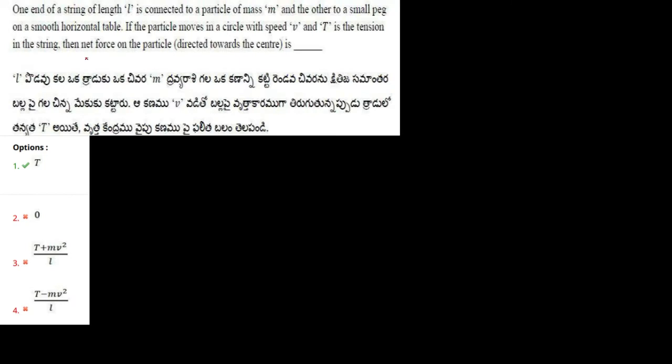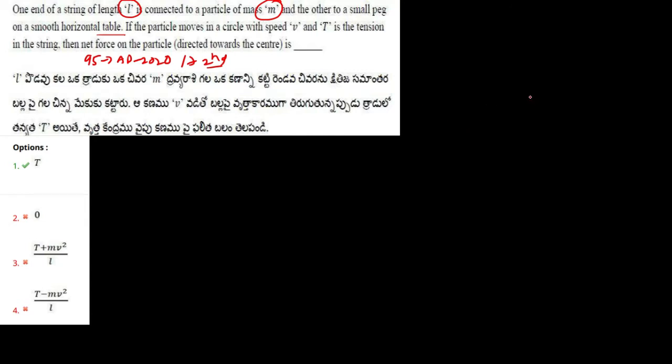Hi everyone, in this video we are going to discuss question number 95 of AP EAMCET 2020, 17 September, second shift paper. In this question it is said that one end of a string of length L is connected to a particle of mass M and the other to a small peg on a smooth horizontal table.